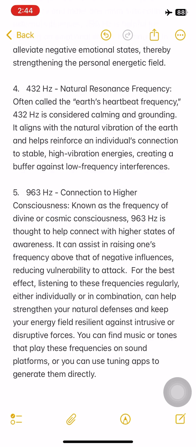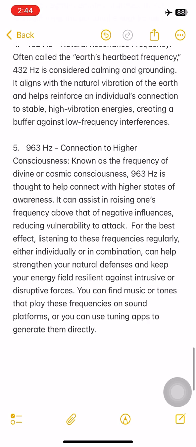5. 963 Hz, connection to higher consciousness, known as the frequency of divine or cosmic consciousness. 963 Hz is thought to help connect with higher states of awareness. It can assist in raising one's frequency above that of negative influences, reducing vulnerability to attack.